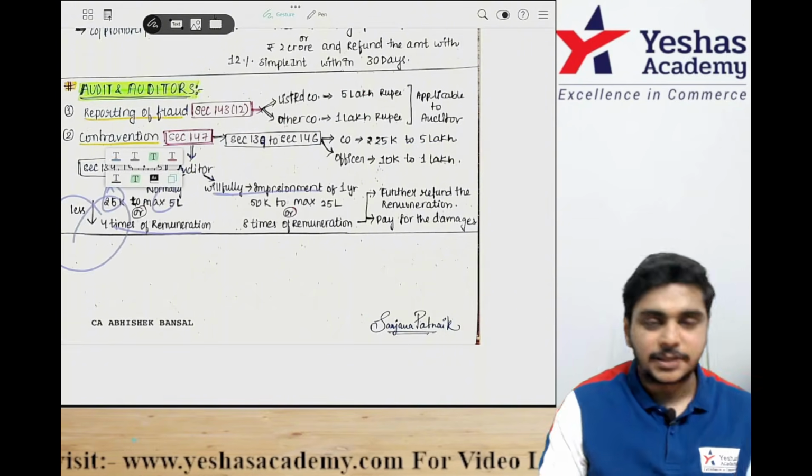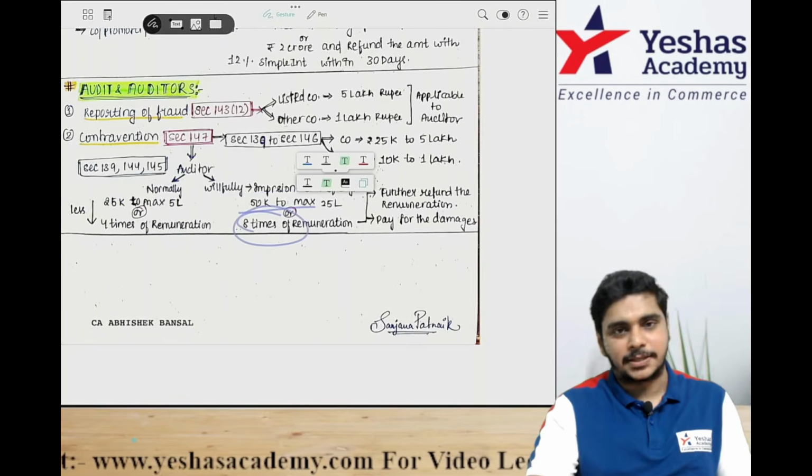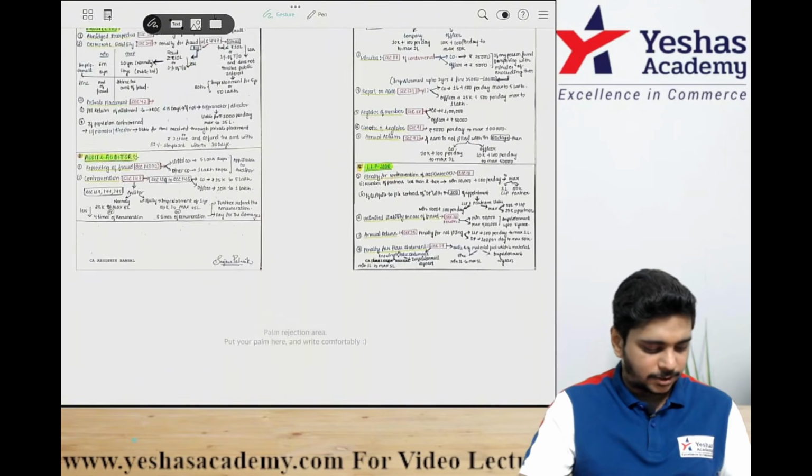Willful illegality is imprisonment up to 1 year, and the fine is 50,000 to 5 lakh or 8 times the remuneration, whichever is less. Plus you have to refund the remuneration and pay for the damages.